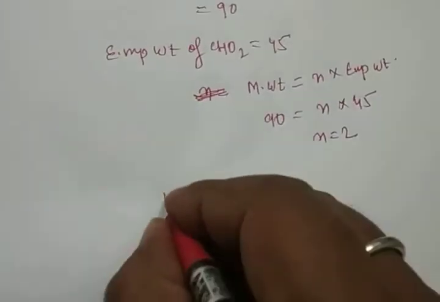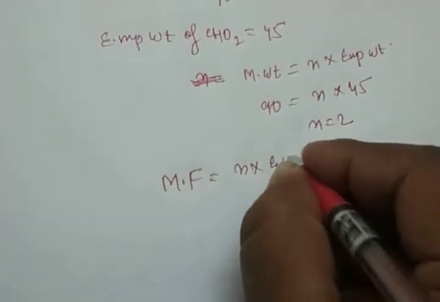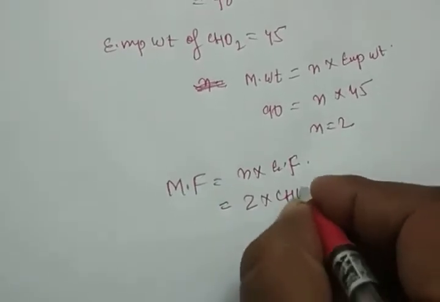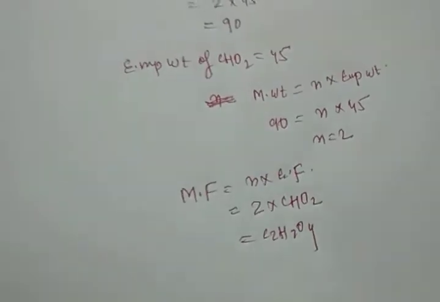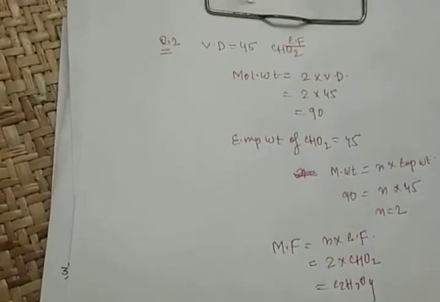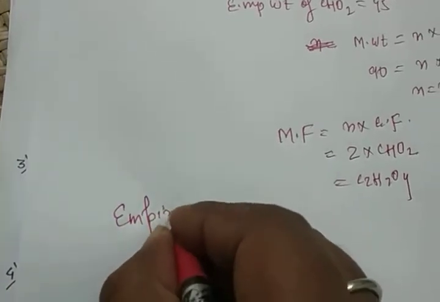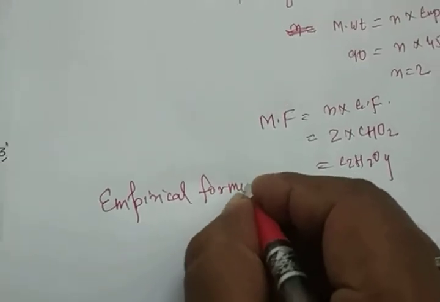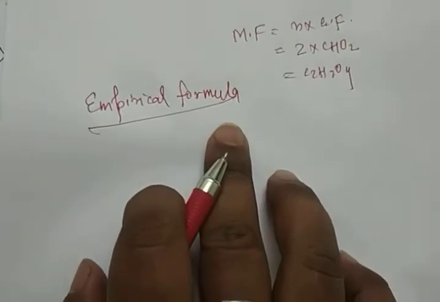The same formula: molecular formula is equal to N into empirical formula. N is 2 and the empirical formula is CHO2 again. The answer is C2H2O4. So this is based on the molecular formula. Now the next topic is very important again, empirical formula. So what is empirical formula? Just note down: it is the ratio of atoms in whole numbers.